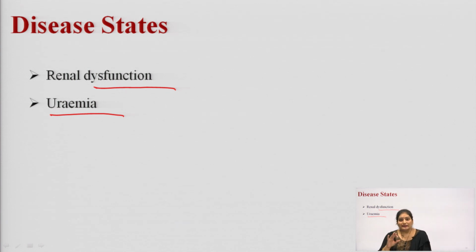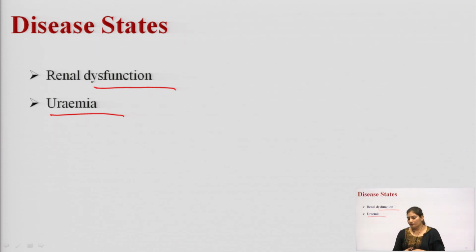So, in these conditions, whether it is renal dysfunction or uremia, in both of these conditions the half life of the drug is increased, and as a consequence the accumulation or toxicity of the drug can take place in the body. So, it is very essential to determine the renal function, so that we can monitor the dosage regimen.